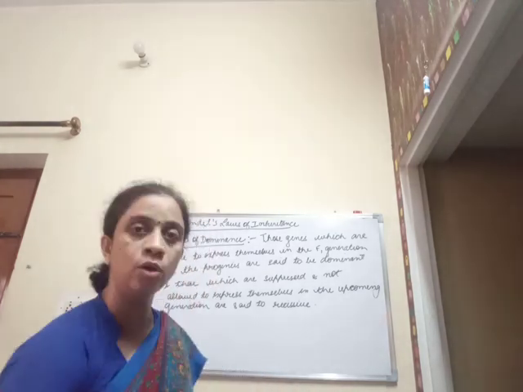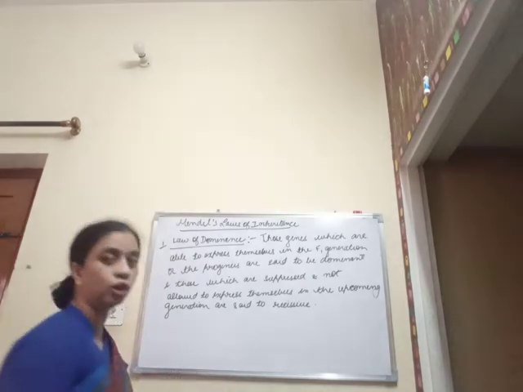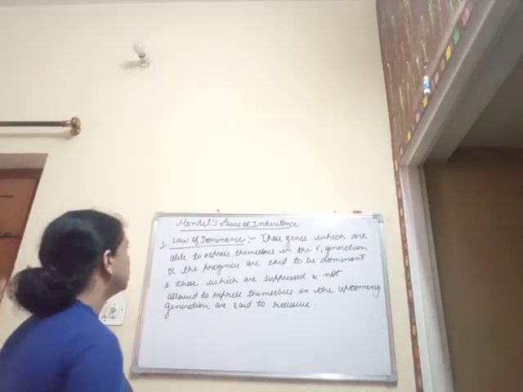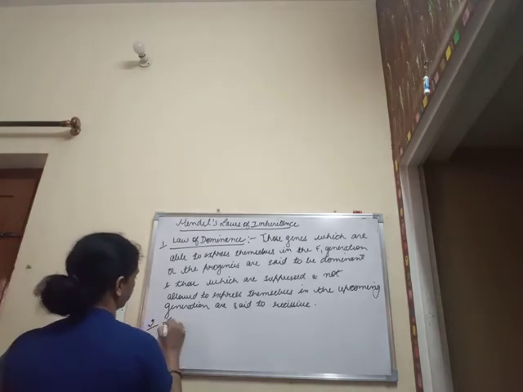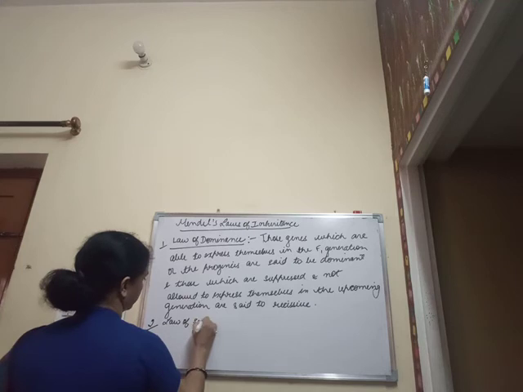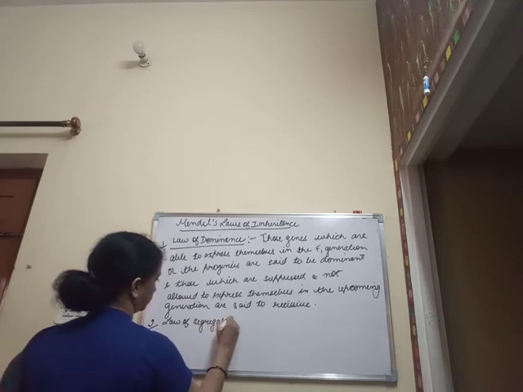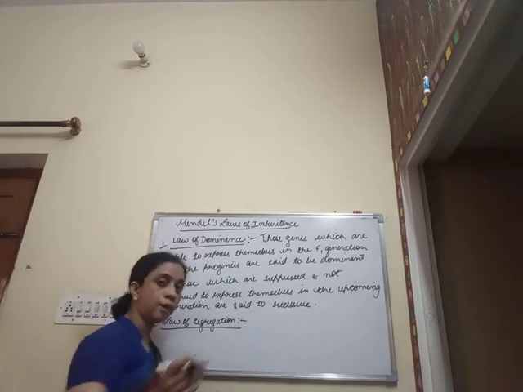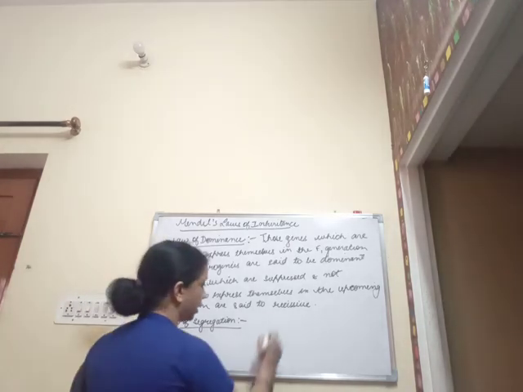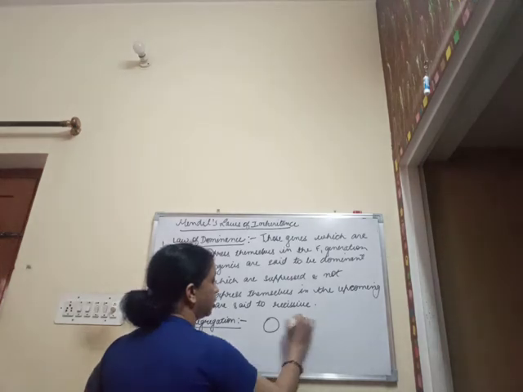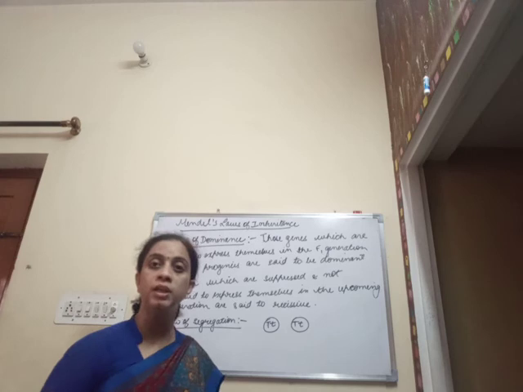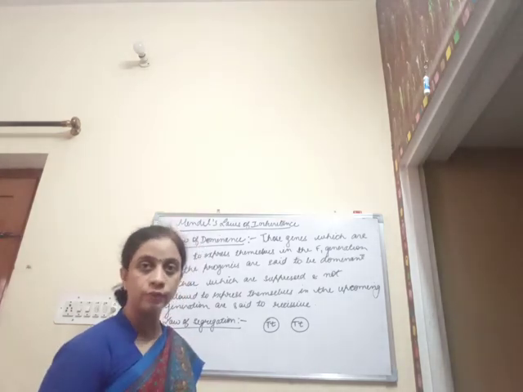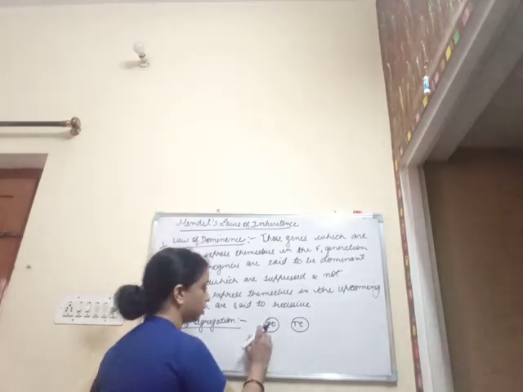Now we are going to talk about the second law of Mendel, that is the law of segregation. Again, I am going to explain what the law of segregation is. As we have seen that in the F1 generation, the genes present in the progenies were found to be in the heterozygous condition. So when they were present in the heterozygous condition, what happened?